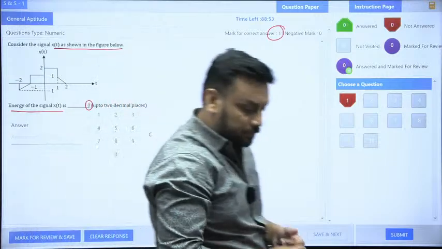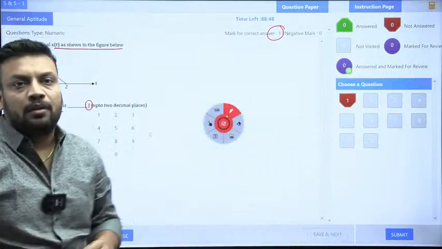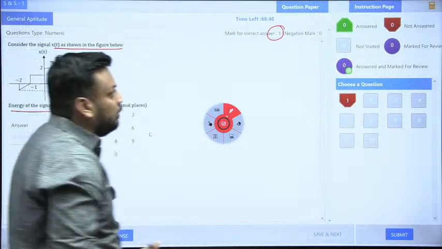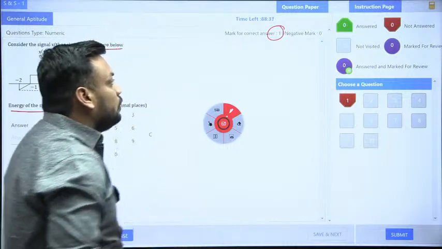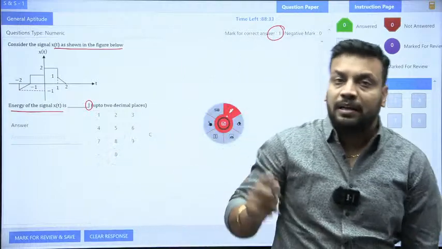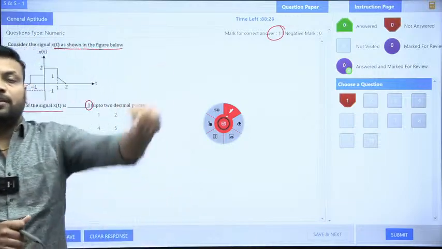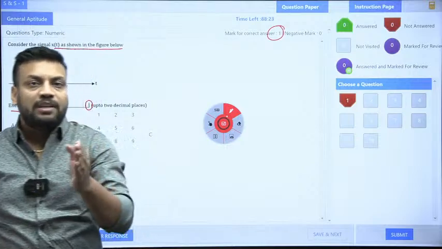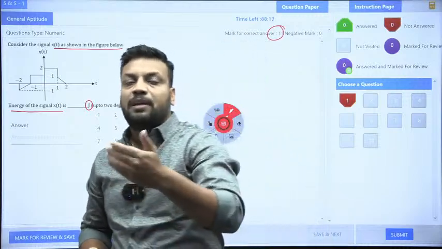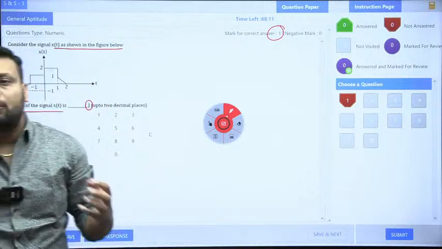Okay. Now, if you want to attempt it fast, guys, I will explain this question after 1 minute. If you want to try, you can try first. You can easily solve this question if you know the basic concept of energy of a signal, and if you attended my classes or my YouTube videos, then I have explained the short trick also. As far as the energy of a rectangular signal is concerned, it is always A square into B. As far as the energy of a triangular signal is concerned, it will always be A square by 3 into B, where A is the amplitude, the magnitude of the signal, and B is the width of the signal.